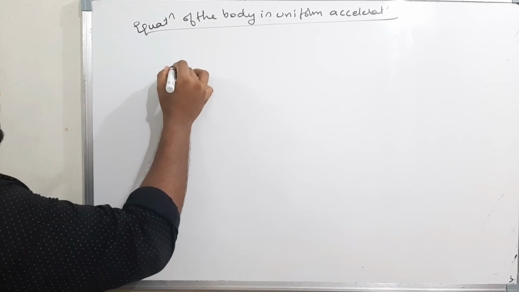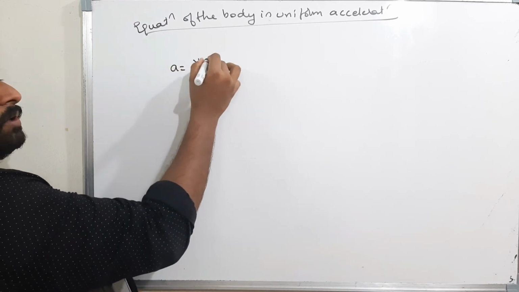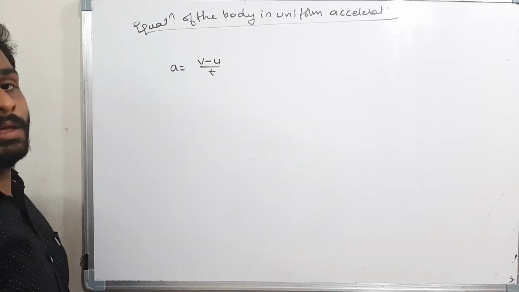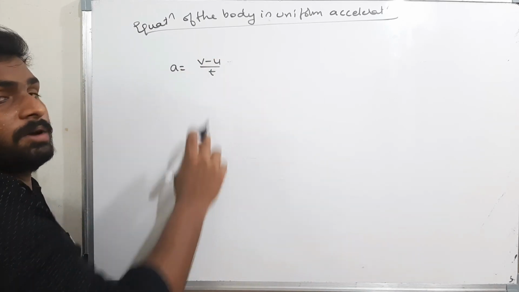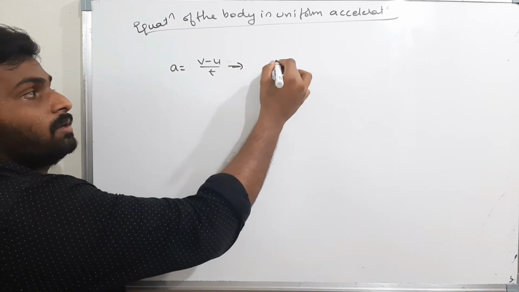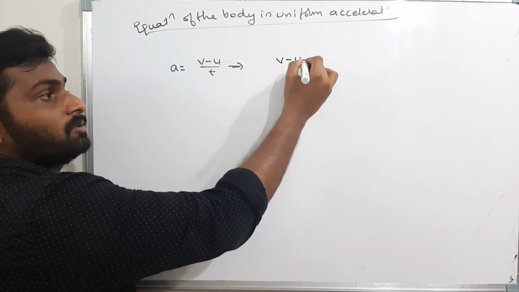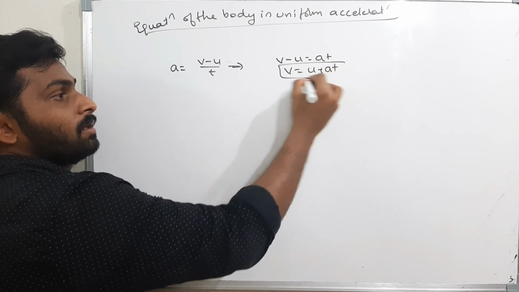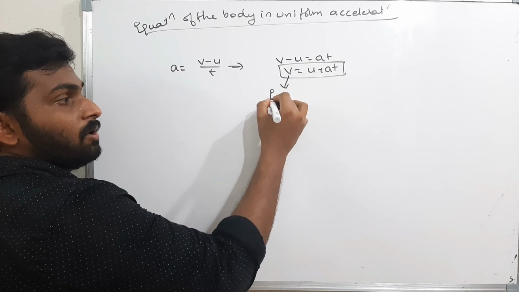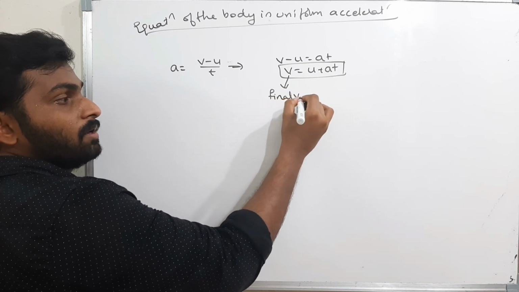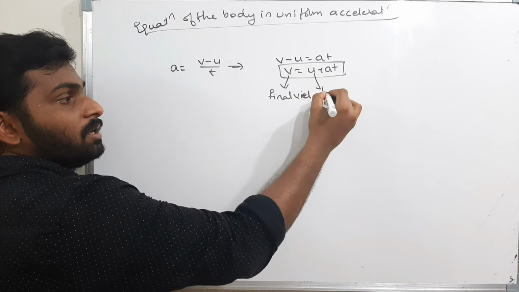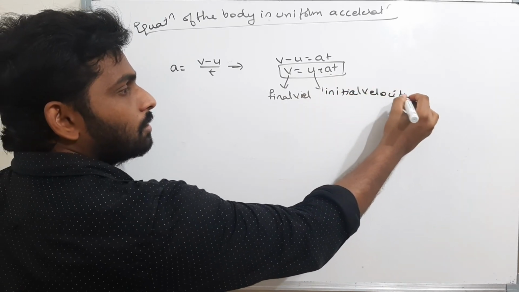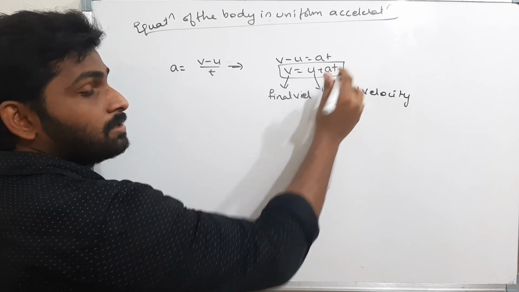Now see here. Acceleration is equal to v minus u by t, final velocity minus initial velocity by t. Therefore, what is the velocity? Final velocity: v minus u is equal to at. Therefore, v is equal to u plus at, where v is the final velocity, u is the initial velocity, a is the uniform acceleration, and t is the time.